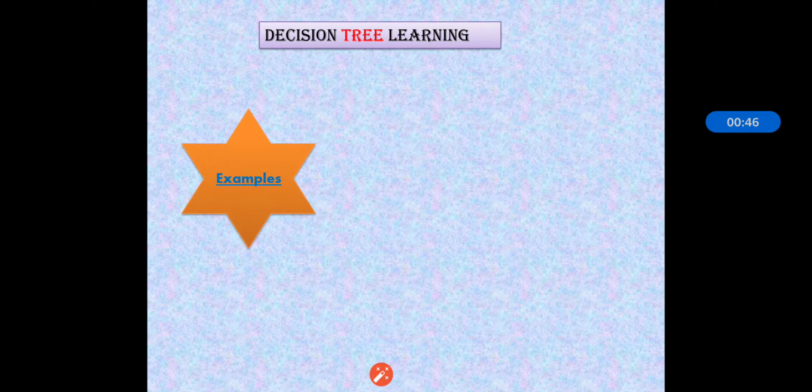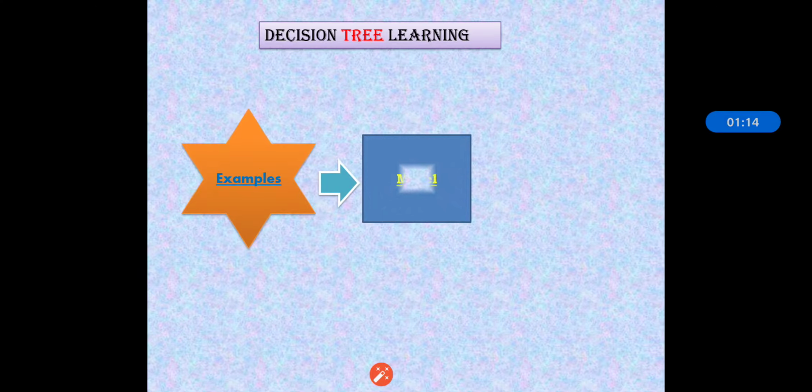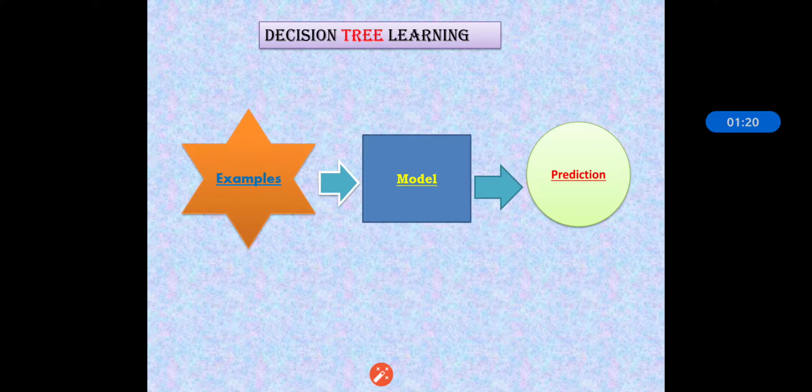So in decision tree, it is a tree in which each branch node represents the choice between the number of alternatives, and each leaf node represents a decision. Means, as I said, the decision tree is nothing but the graphical representation. So in this, each branch node is the choice between the number of alternatives, and leaf node is the decision. So basically, the block diagram of decision tree model contains the example which is given to the model, and according to that the prediction is done.